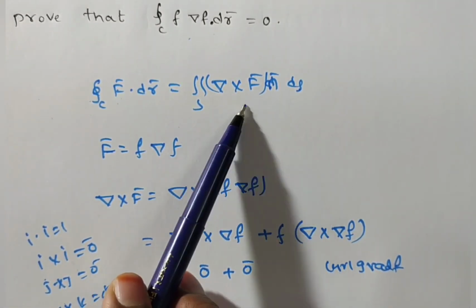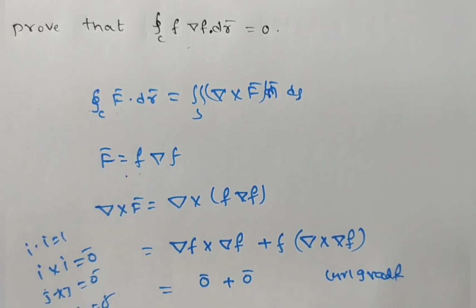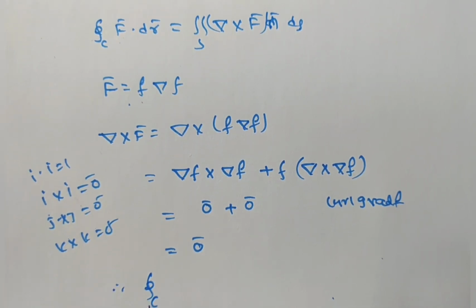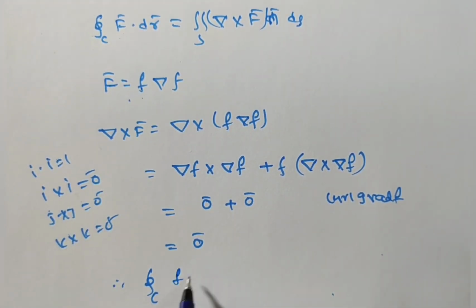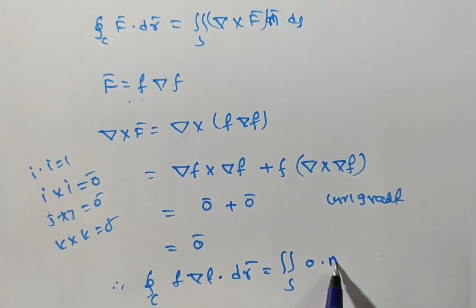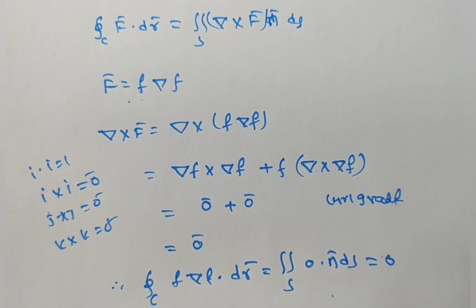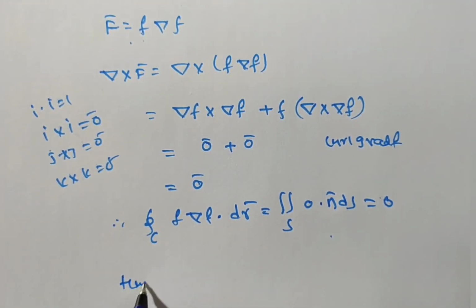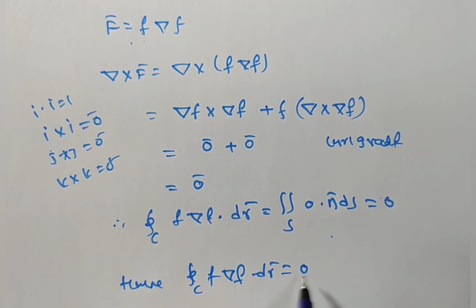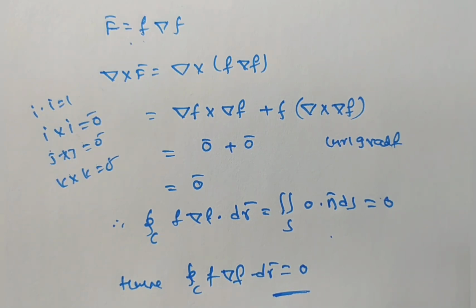Therefore the integral over C of f del f dot dr bar is equal to the double integral over S of 0 dot n bar dS, which is 0. Hence, finally, the integral over C of f del f dot dr bar is equal to 0. That's it. Is it clear for everyone? Thank you for watching this video.